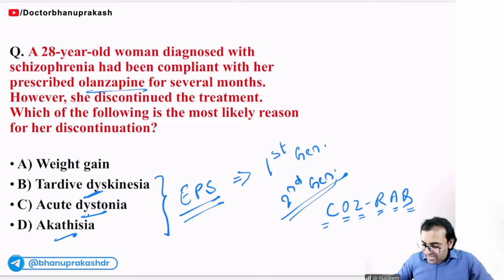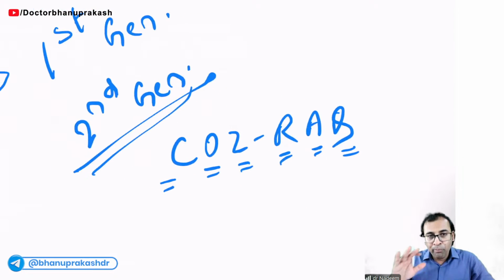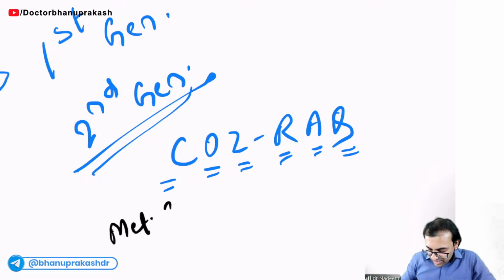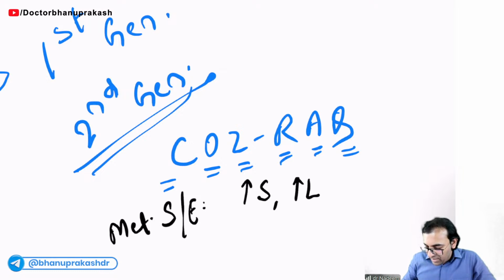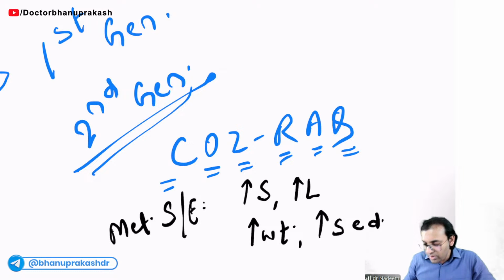With the second generation drugs, the most important side effect will be metabolic side effects. Like there will be hyperglycemia, dyslipidemia, weight gain, more sedation, and sialorrhea.